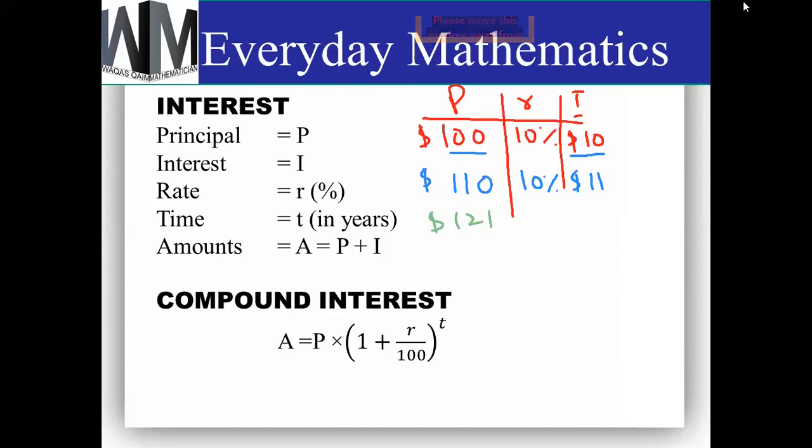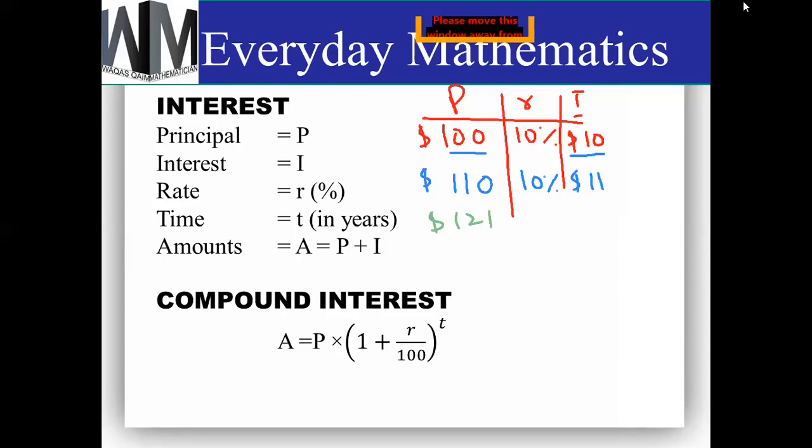But in simple interest, we have the same principal every year. If I'm taking a loan from the bank for 10 years and the loan is $100, which is my principal, so every year my principal will be $100. It will not change. So this is called simple interest.